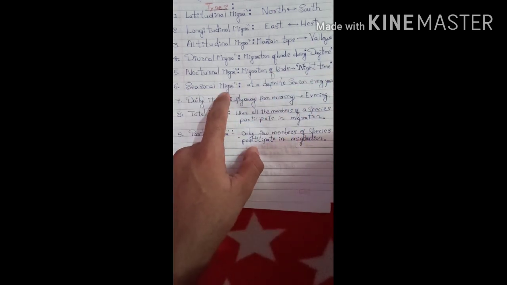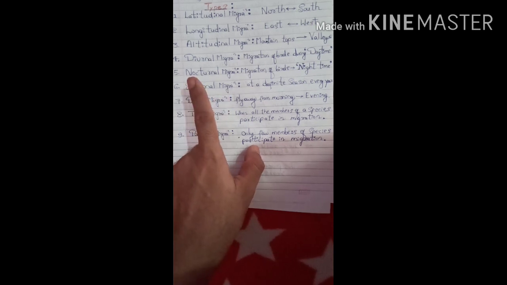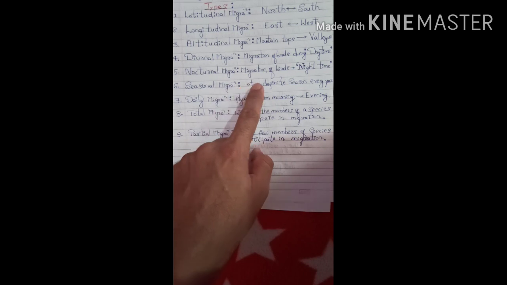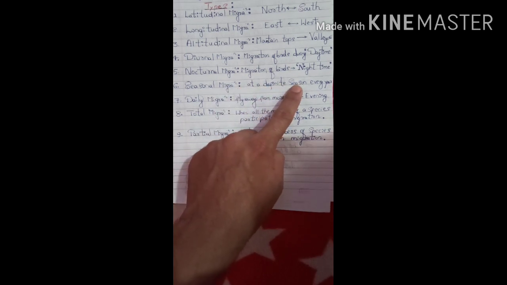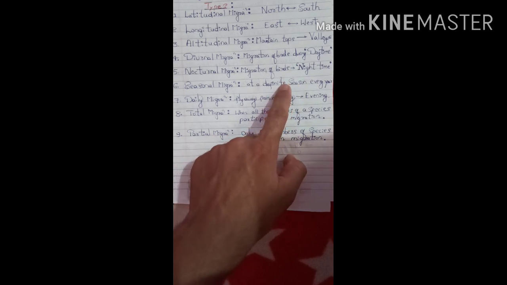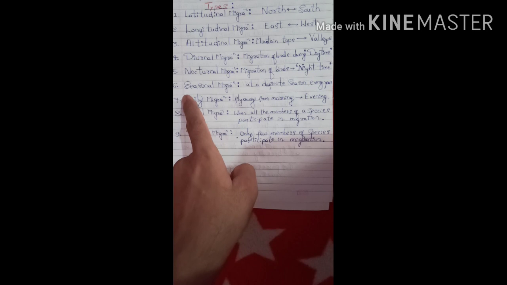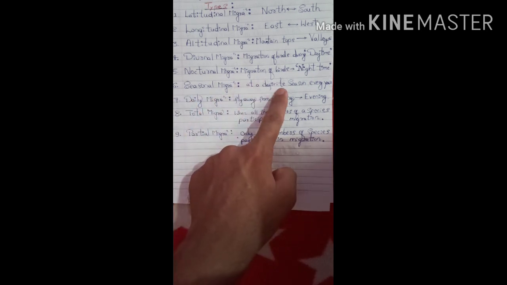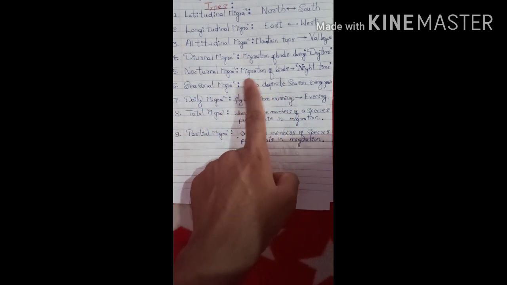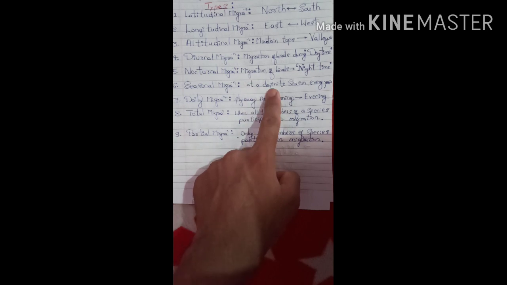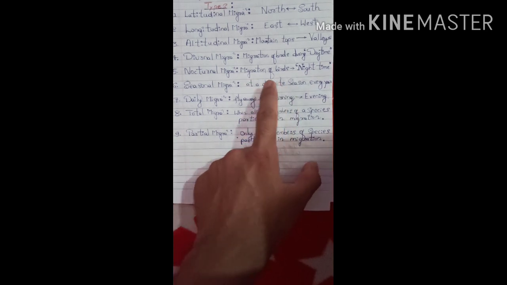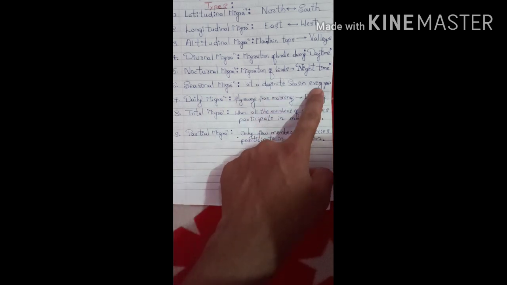Next, coming to the seasonal migration, sixth one. As the name indicates, the migration of birds takes place at a definite season every year. So remember, every year at a particular season the birds will migrate from one place to another place. For example, it may take place during the rainy season or winter season or even during the summer season. So this type of migration takes place at a definite season every year.